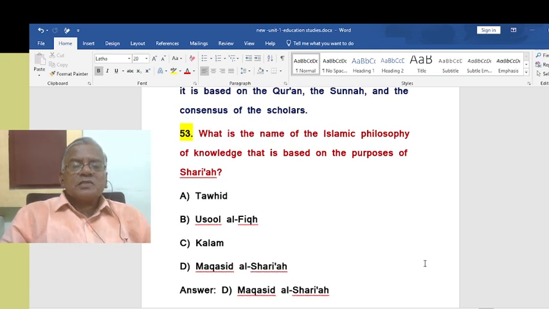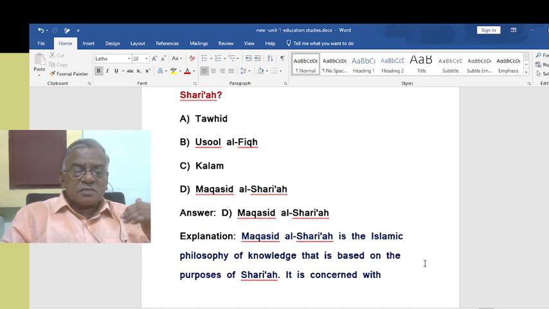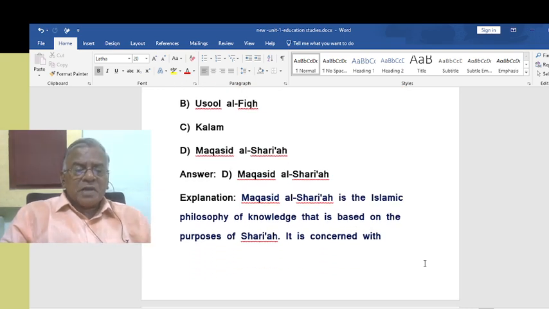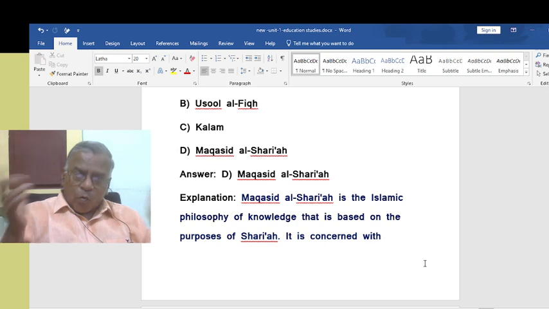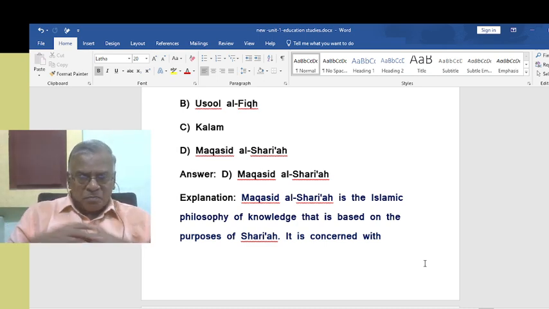What is the name of the Islamic philosophy of knowledge that is based on the purposes of Sharia? That is Maqasid al-Sharia. Maqasid al-Sharia is the Islamic philosophy of knowledge that is based on the purposes of Sharia. Not only rules and regulations, but why they should be maintained, why they should be followed, there is a purpose.